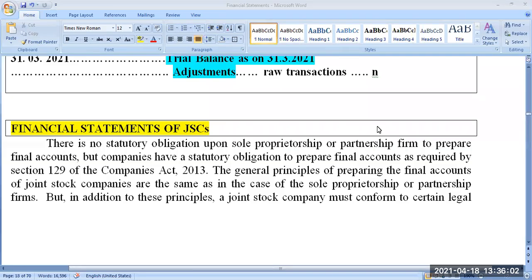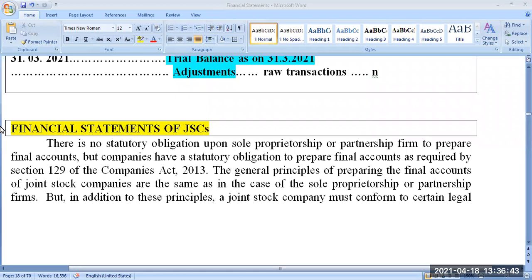So in this session today, we are going to discuss financial statement of a joint stock company. In the previous classes, we have discussed the basic aspect, that is theoretical base of accounting, then recording of business transactions into journal, ledger, after that preparation of trial balance. So having this background, today we are moving on to the next stage of accounting, that is preparation of financial statement of a joint stock company.